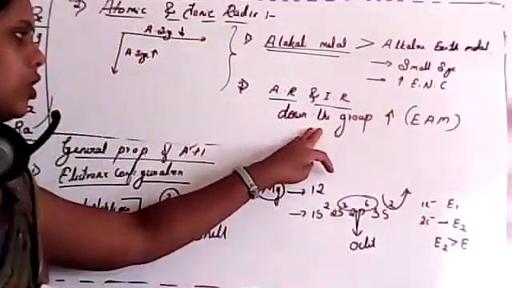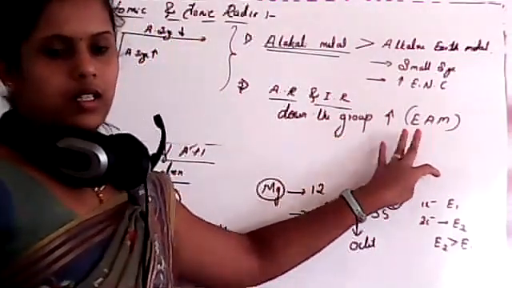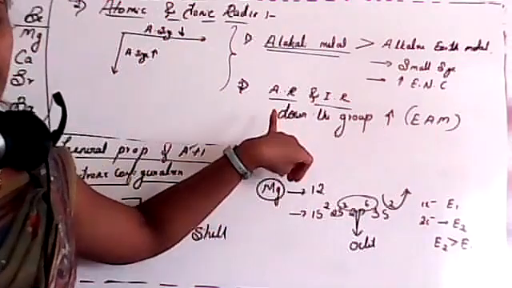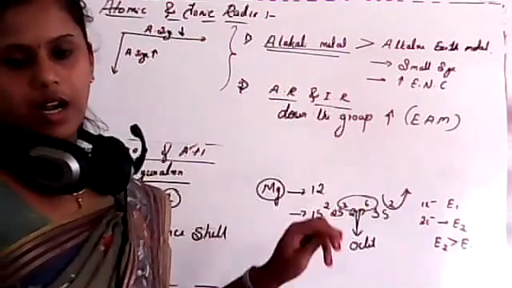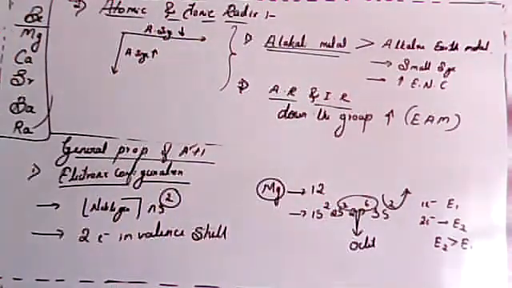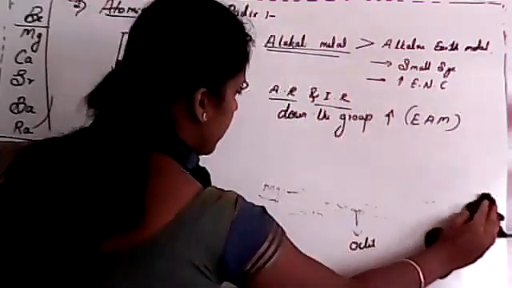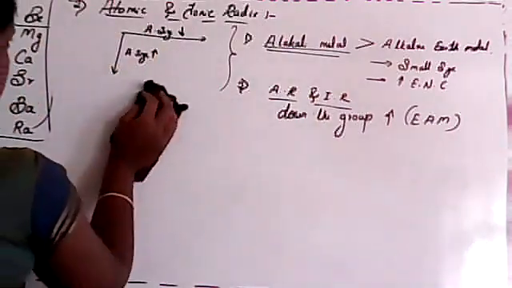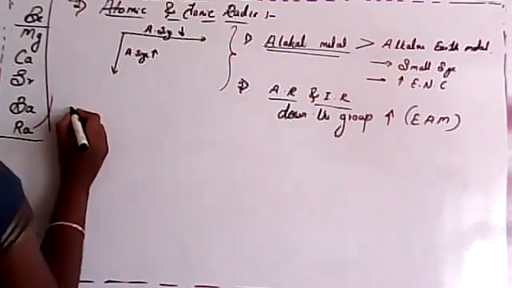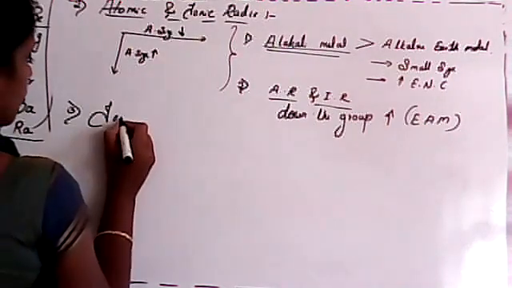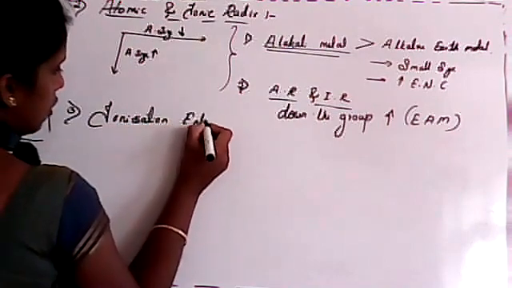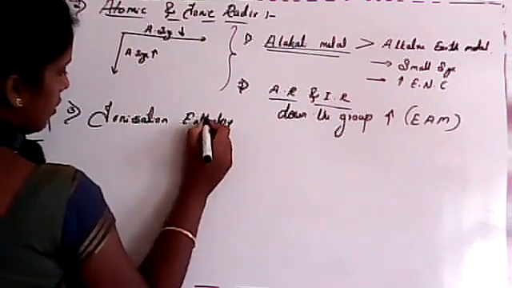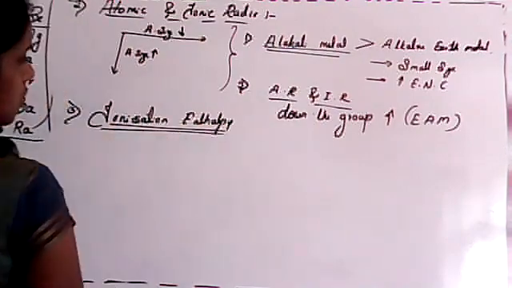Is it clear? Down the group, atomic radii and ionic radii increase for alkaline earth metal. That is already studied, isn't it? So now I'll go for the third important property, that is ionization enthalpy. See, student, we already discussed this one, isn't it?